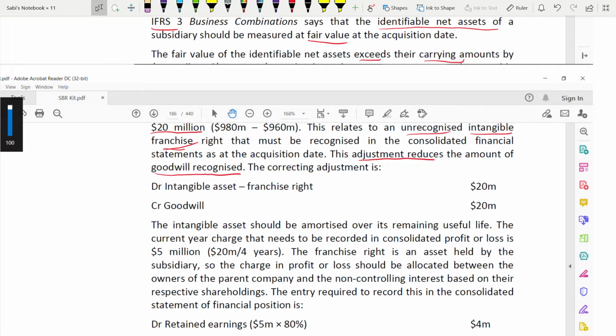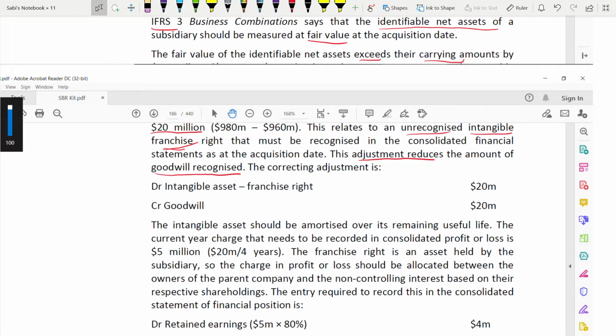Why does it reduce the goodwill? Please understand the logic. Don't memorize increase goodwill, decrease goodwill. Ask this question and then solve it by yourself. You will understand it better. Because it is net assets, and net assets we are deducting from NCI plus consideration. So if we are deducting a big amount, that reduces goodwill.